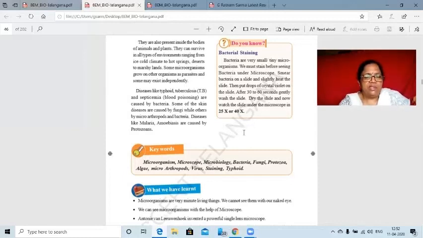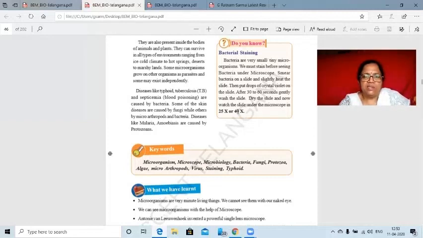And even diseases like malaria and amoebiasis are caused by protozoans. As we discussed earlier, malaria is caused by protozoa, spread especially by mosquitoes, and amoebiasis is caused by amoeba. So all these are microorganisms. If we know their life cycle, then it is very easy for us to manage our lifestyle, and we can keep them away from us.